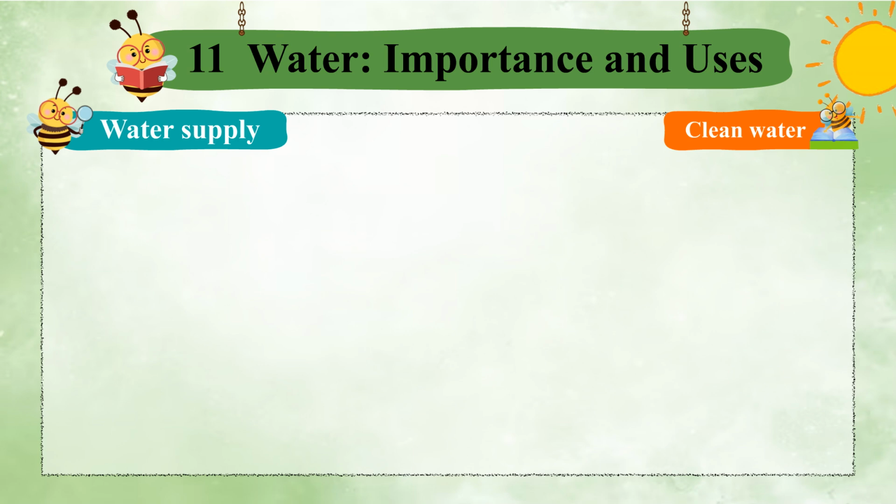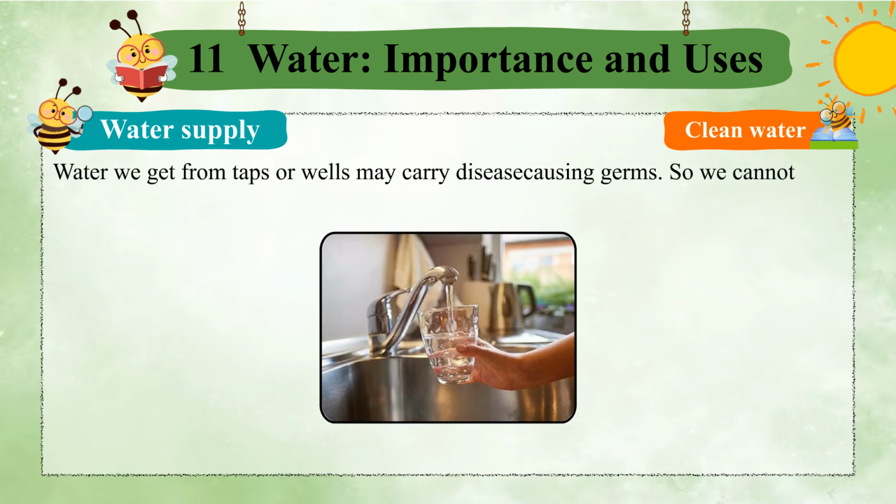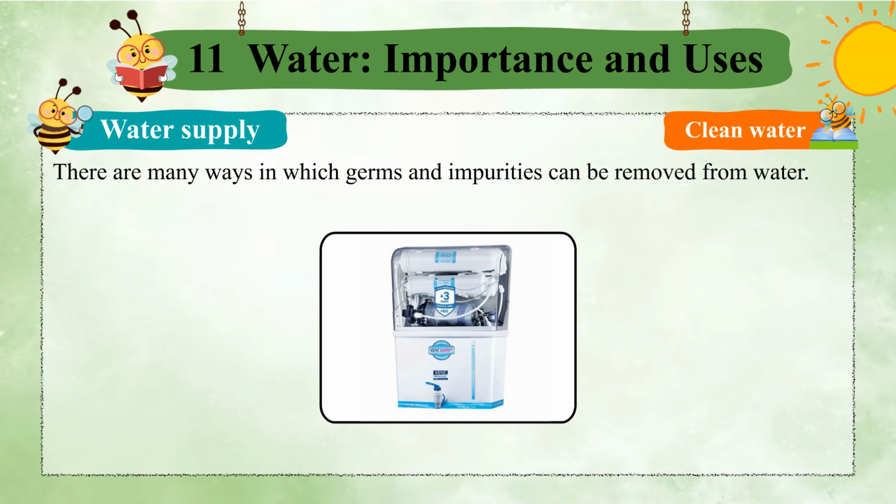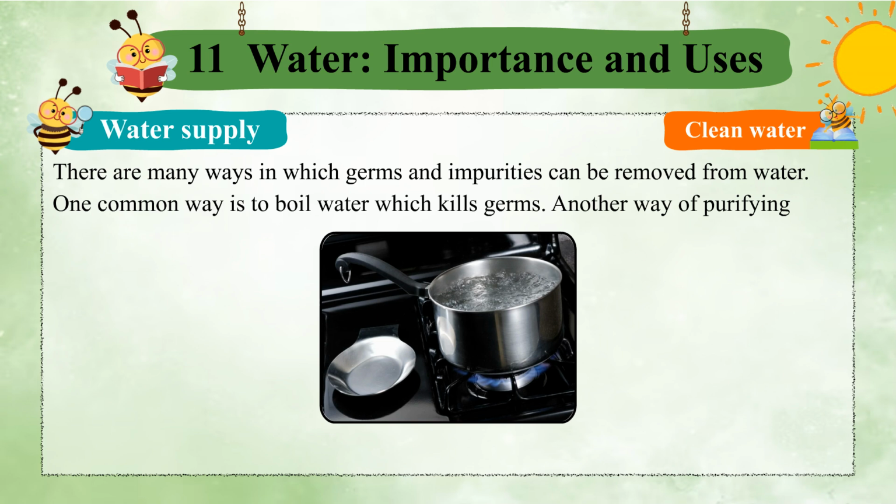Clean water. Water we get from taps or wells may carry disease-causing germs. So we cannot drink it. Water which is clean and fit for drinking is called potable water. There are many ways in which germs and impurities can be removed from water. One common way is to boil water, which kills germs.